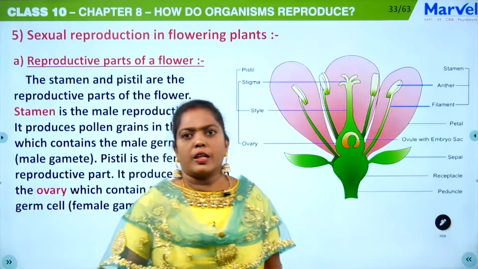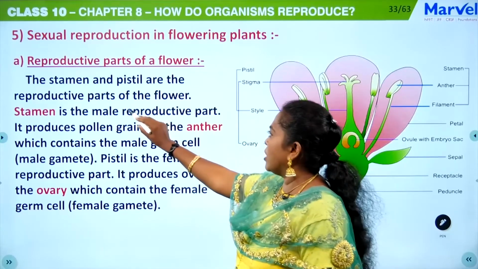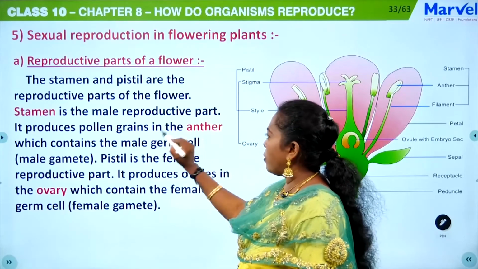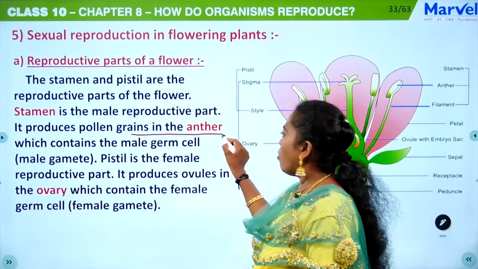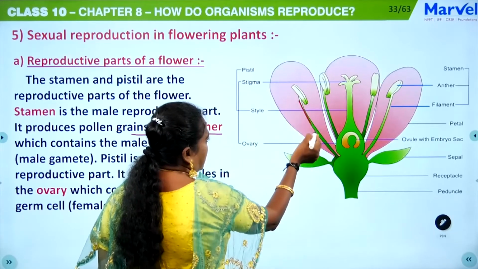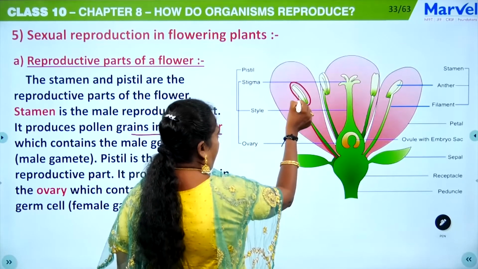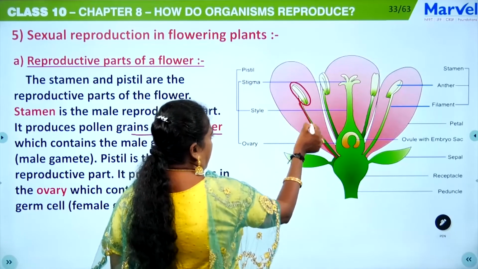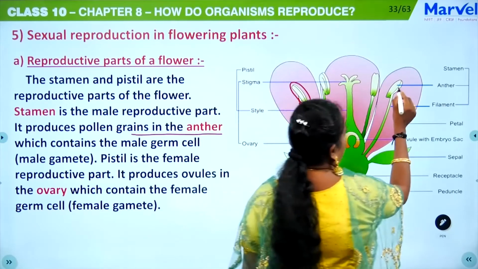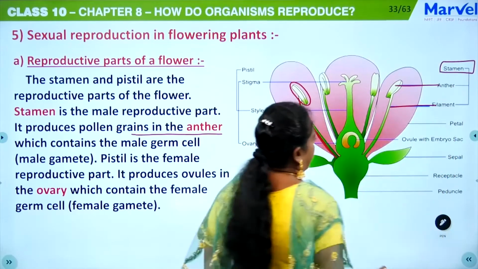Okay, students. Now, the stamen and the pistil are the reproductive parts of a flower. The stamen is the male reproductive part and it produces pollen grains in the anther. So you can see here, students, as I have told you, this is a stamen. The stamen comprises a filament and this part is the anther. Okay, this is the stamen. Filament and anther together are known as stamen. So here you can see anther and filament together constitute the stamen.